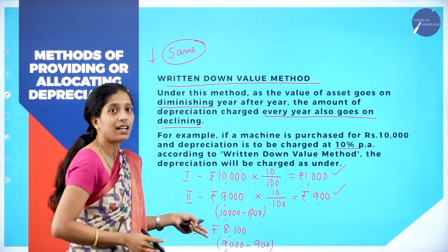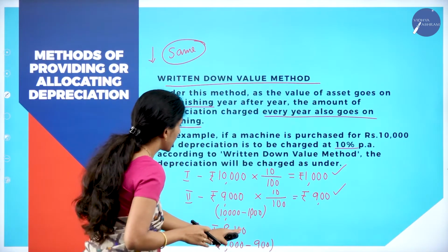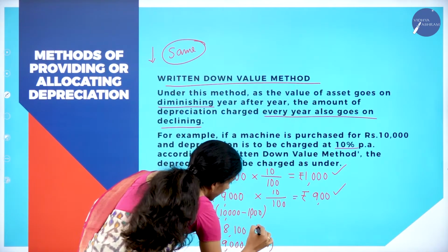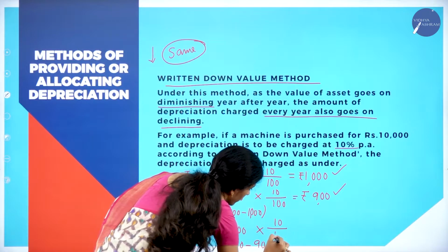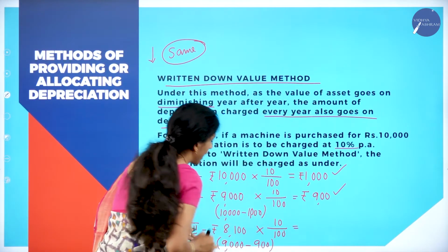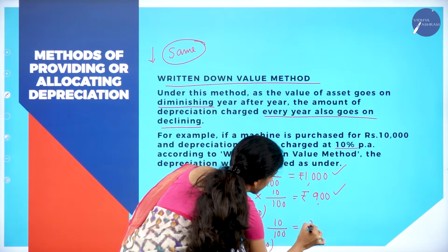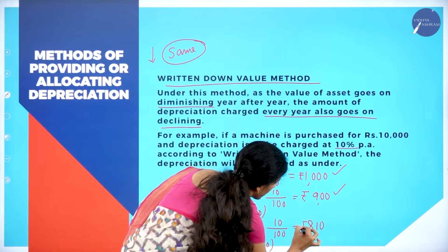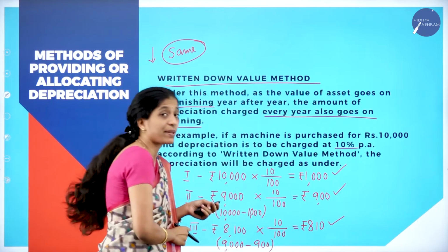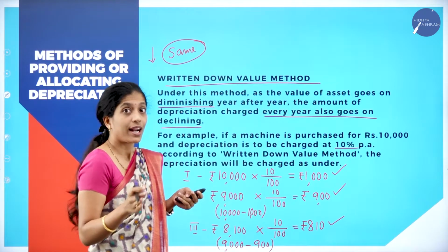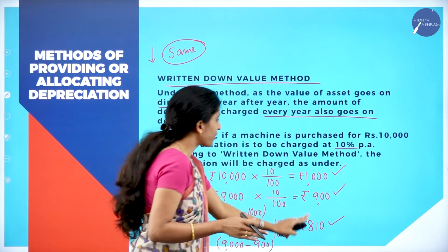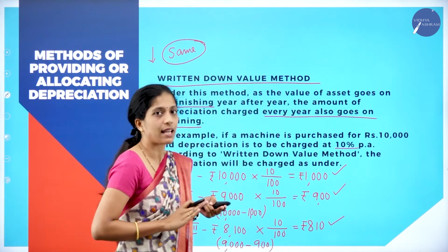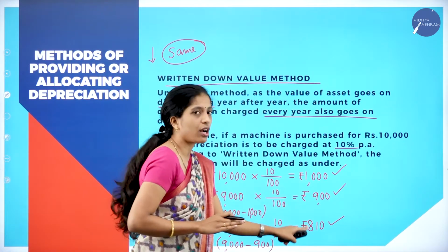8100. In the third year, the value of an asset is how much? 8100 into percentage 10%. So what is the actual depreciation now? 810. In the third year, see, the depreciation is not same. Whereas in straight line method, year after year, the depreciation will be same. But here, it goes on decreasing.